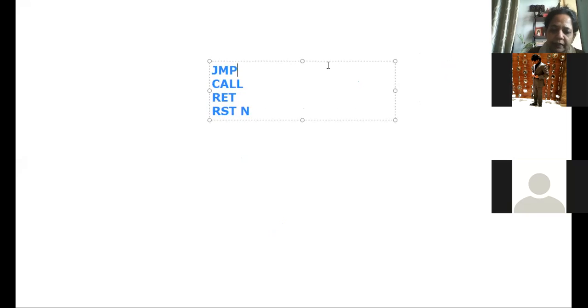And then you have the conditional jump, so jump if condition. Then similarly you have call if condition, then return if condition. These are all your conditional branching instructions.